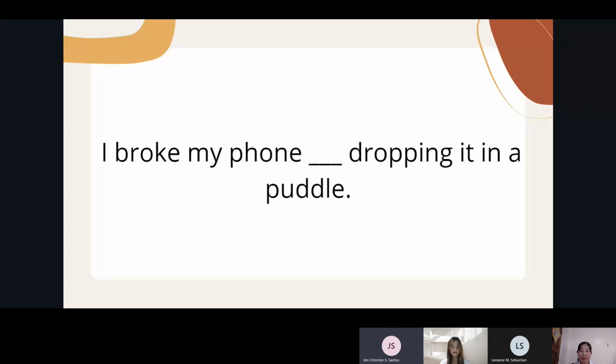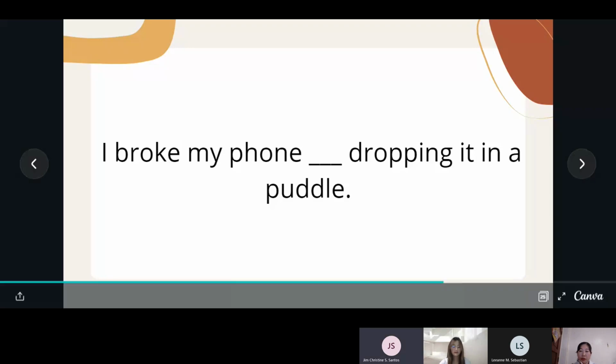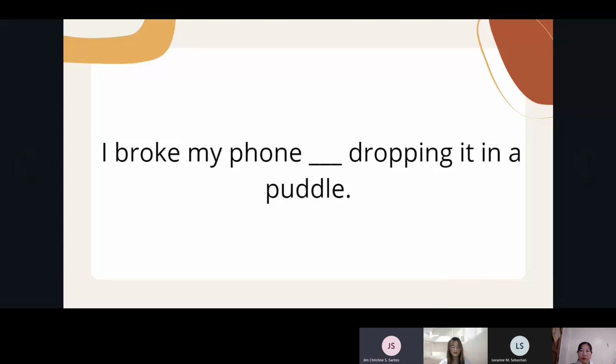I broke my phone blank dropping it in a puddle. Miss Jing, can you please answer the question? What preposition do we need to use? I broke my phone by dropping it in a puddle. Yes. So the correct preposition that we need to use is by. So next question, Miss Lian.